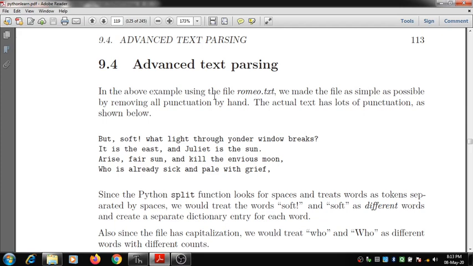Now, in the above example, using the same file romeo.txt, we made the file as simple as possible by removing all the punctuation by hand.